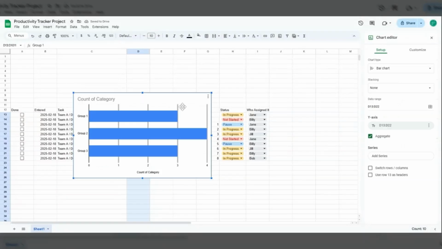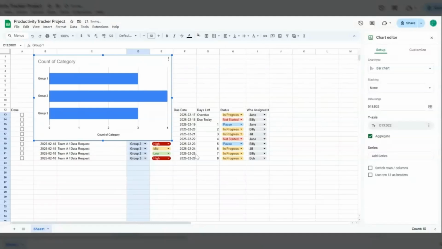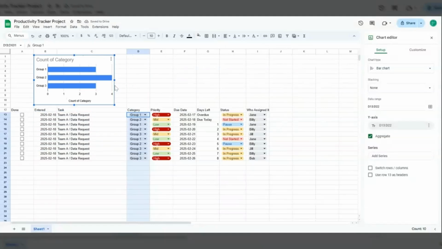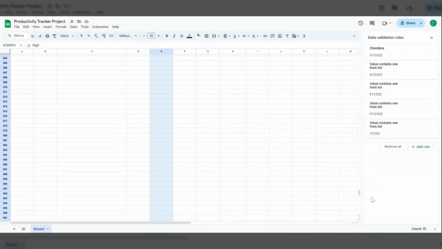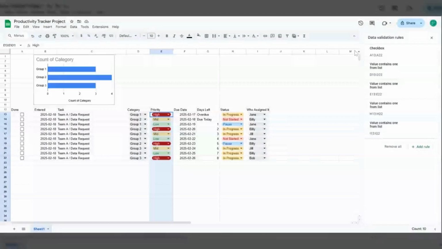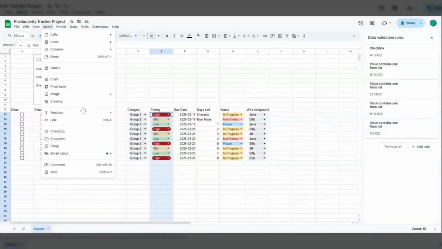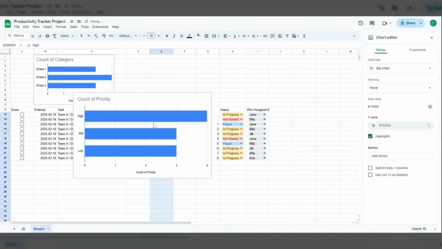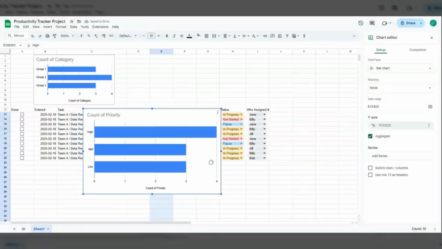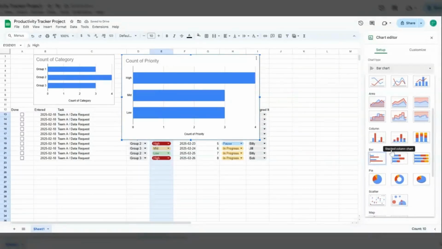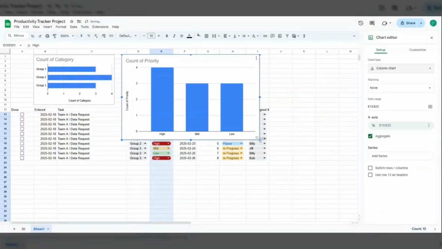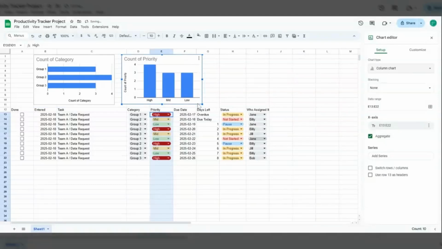And there you have it. I'm just going to move it a little bit over here, resize it. There you are. And then we can do the same thing with how many tasks we have by priority. Again, going to highlight everything. Okay, I'm going to do insert a chart. And just to change it up a little bit, I'm going to make it a different type of chart. I'm going to make it, instead of a bar graph, I'll make it a column graph. Keep them the same size.